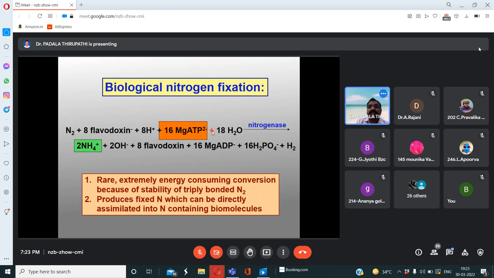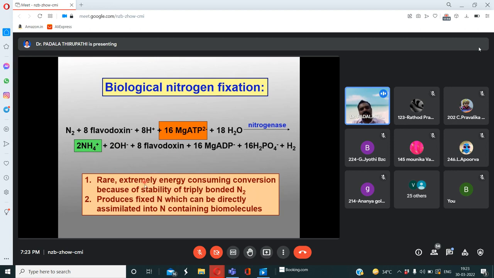This mechanism is observed in microbes like bacteria, cyanobacteria, even fungal members also. This is the internal mechanism. This chemical equation completely explains how atmospheric dinitrogen is converted into ammonia or ammonium ions.